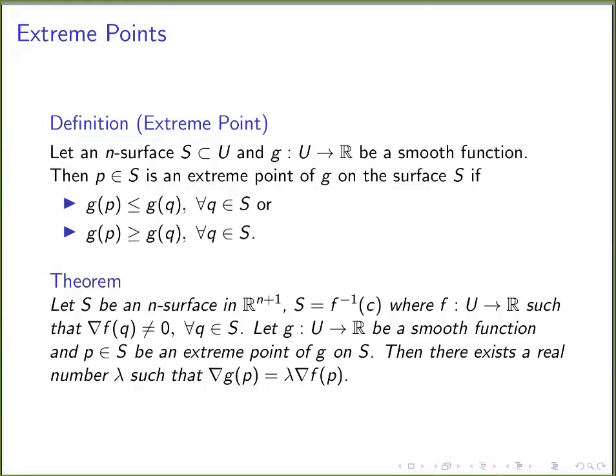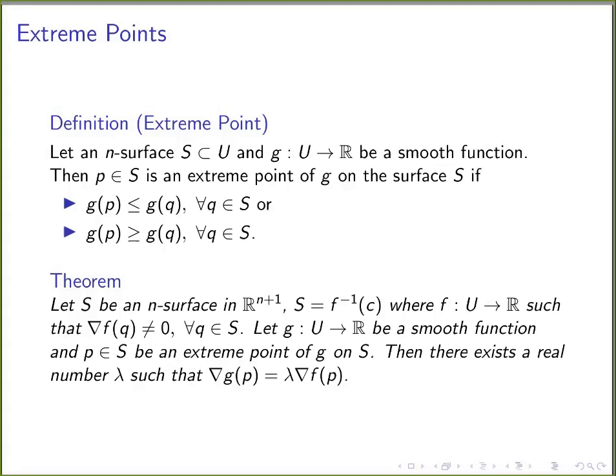So the theorem says that given an n-surface S, we have a function f such that S is equal to f inverse of c, where f is defined on an open subset U of R^(n+1) to R, and any point on that surface is a regular point of f.